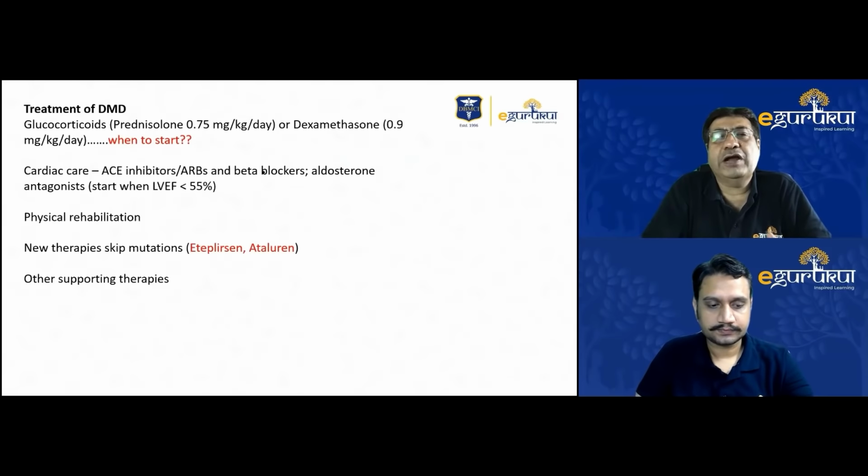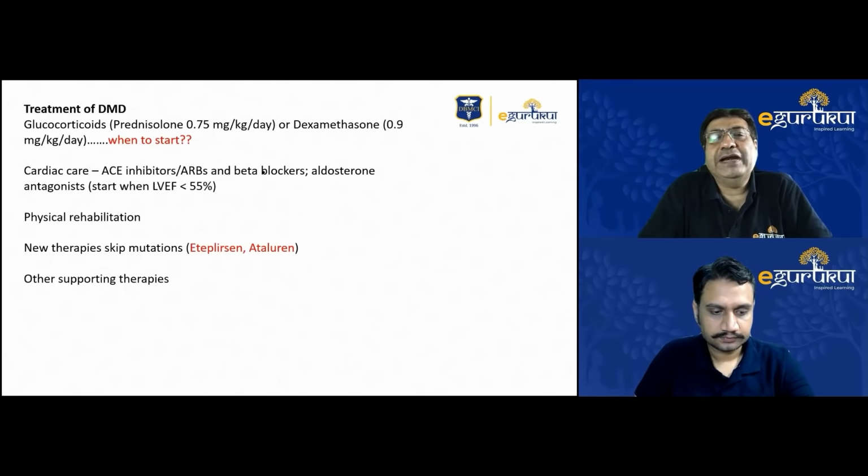That's the only known. Otherwise, this is a disease which actually has no cure. It is a progressive disease. Deaths usually occur by about 20 years of age. The glucocorticoids that we normally recommend are prednisolone and dexamethasone. I think dexamethasone is the approved corticosteroid for these cases, but you will tell better.